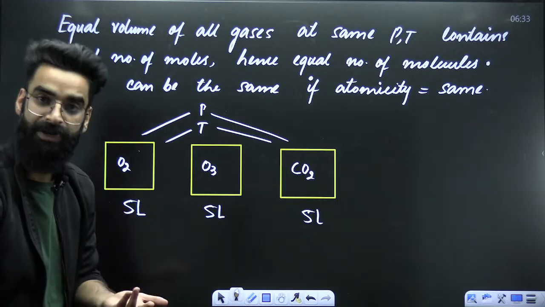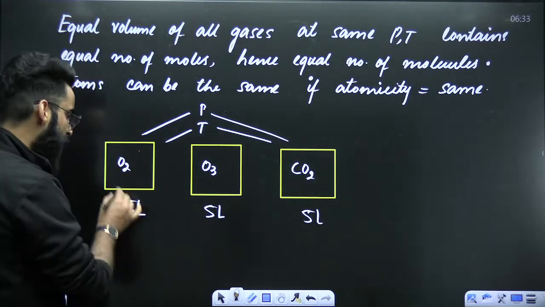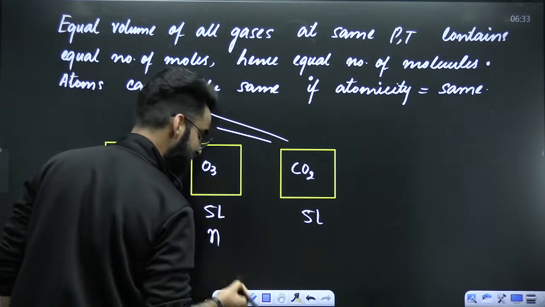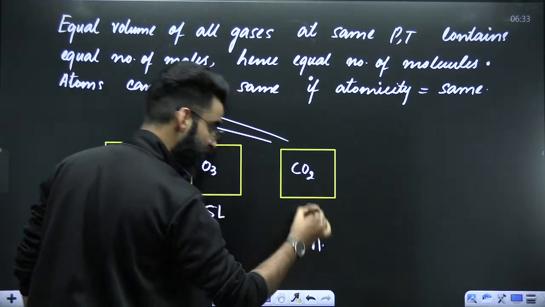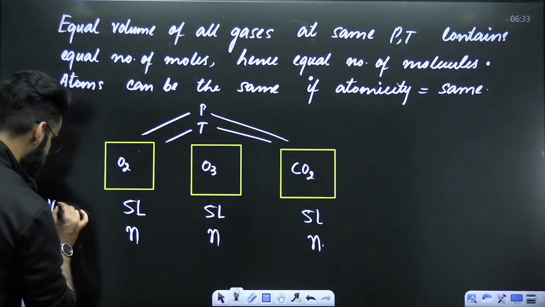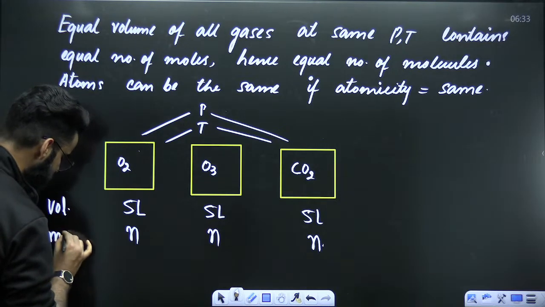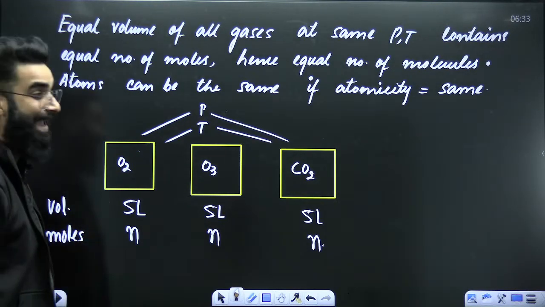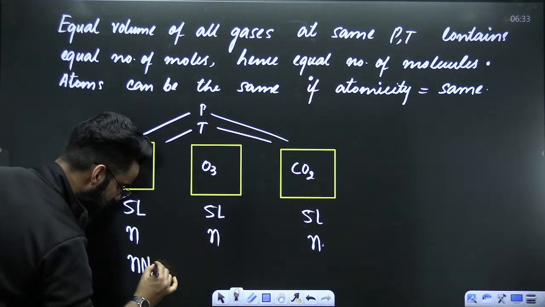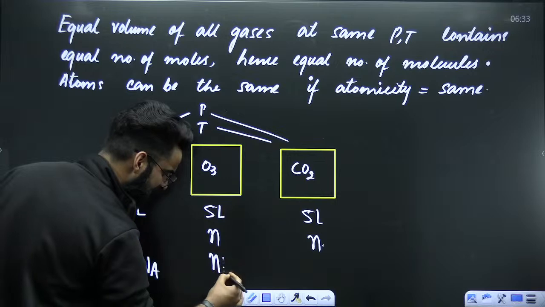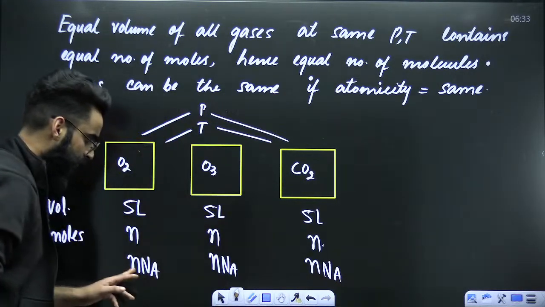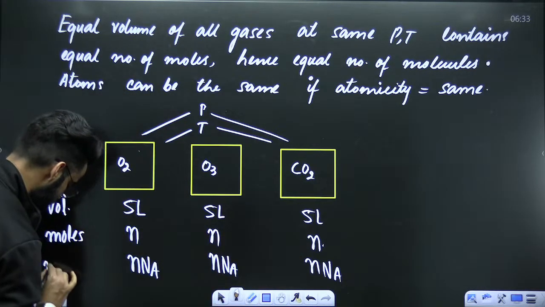They will contain an equal number of moles. If the number of moles of O2 in the first container is N, then the number of moles of O3 in the second container will also be N, and this will also be N. Equal volume of all gases at same pressure and temperature contains equal number of moles, hence equal number of molecules. Moles multiplied by Avogadro's number gives the molecules. Are the molecules everywhere the same? Yes, the molecules are also the same everywhere.